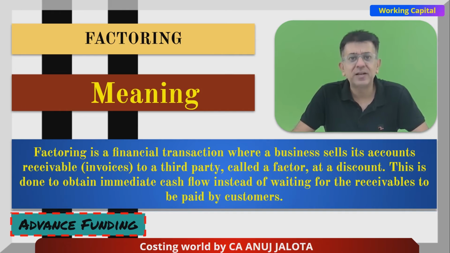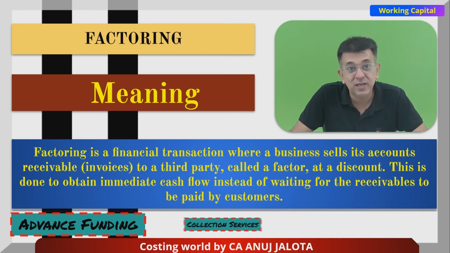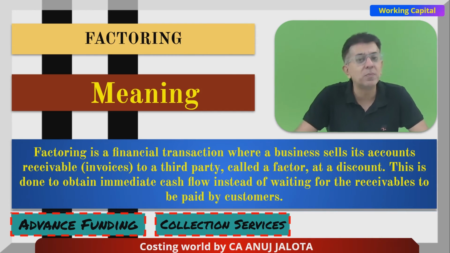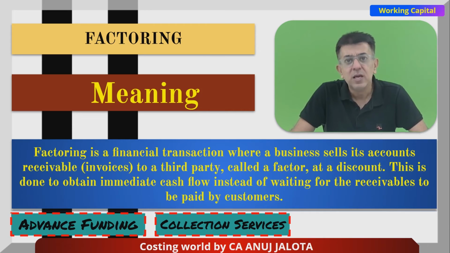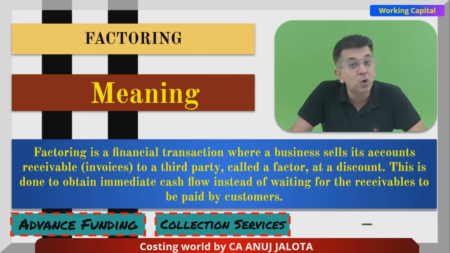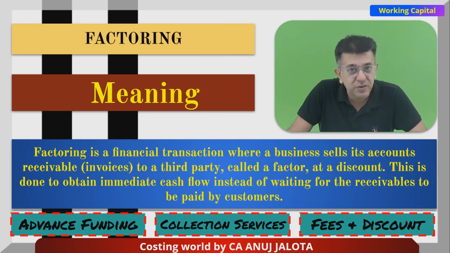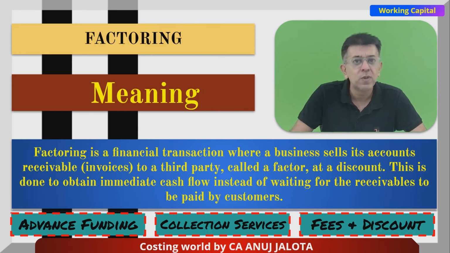Now, what does a factor do? They give you advance funding. The moment you want the money, they will immediately give you an advance against your debtors. The second thing, they also try to recover the money from the customers for you, so the pressure on your collection department will always be less. Obviously nothing comes free, so there will be a fee, that is a commission, that these guys will be charging. Plus, they will not give you the complete amount, they will always discount it, because they will charge you interest also for the advance payment that they are doing, say for 60 days.